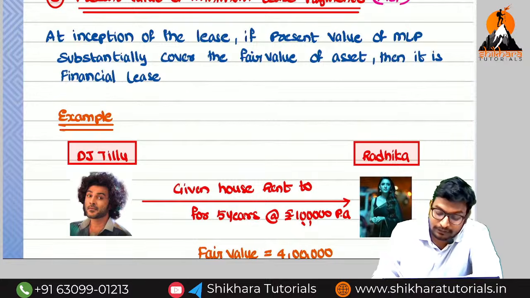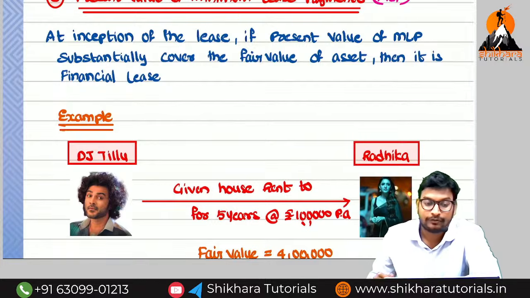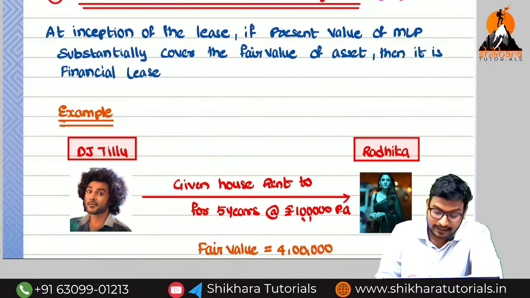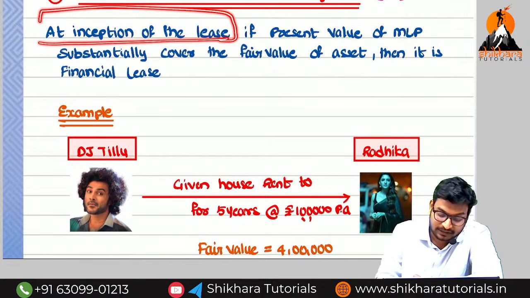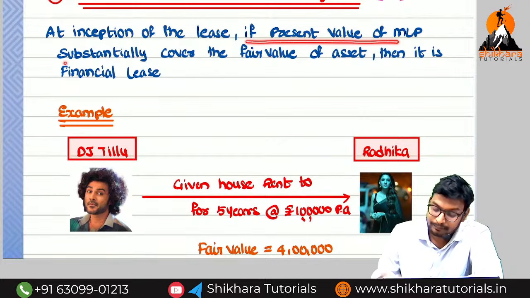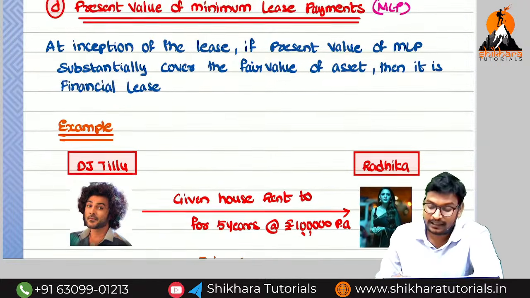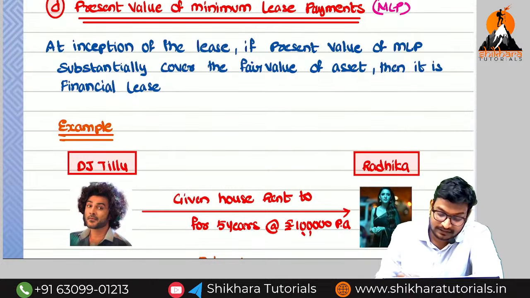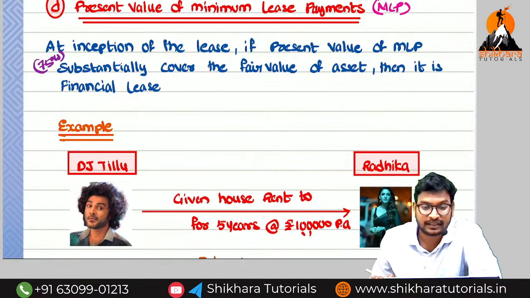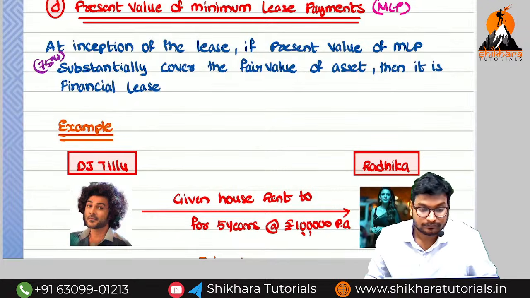The present value of minimum lease payments must be substantially equal to the fair market value of the asset. So at the inception of the lease, what is the meaning of inception of the lease, sir? At the time of starting of the lease, if the present value of MLP, minimum lease payments, substantially covers the fair market value of the asset, then it should be what? Financial lease. So what is the meaning of substantially, sir? Here substantially means how much? 75%. Here also 75%.